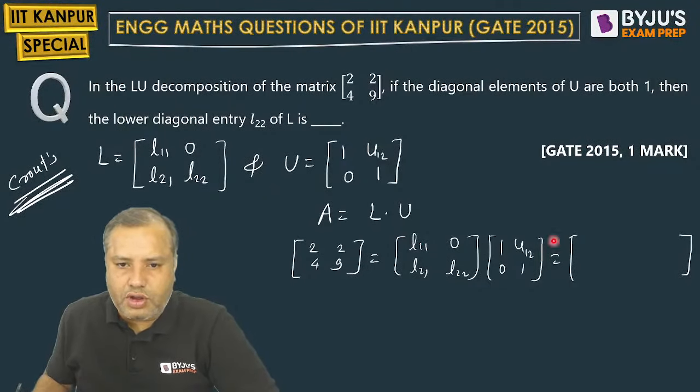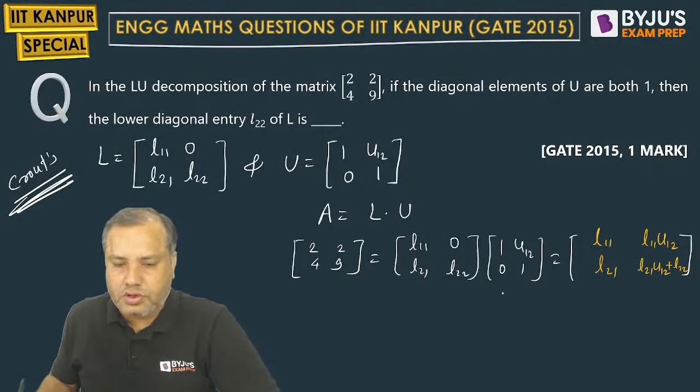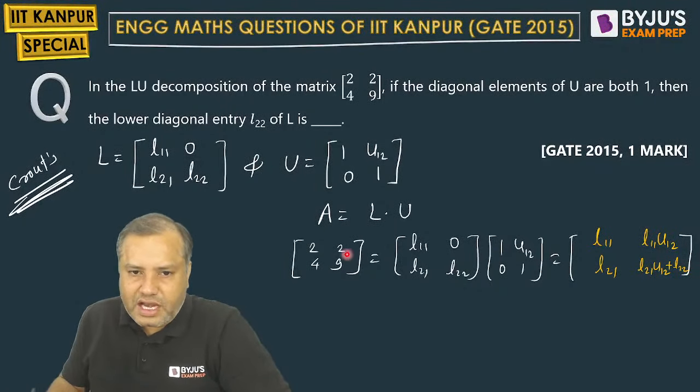So row into column: L11, then L11 U12, then L21, then L21 U12 plus L22.